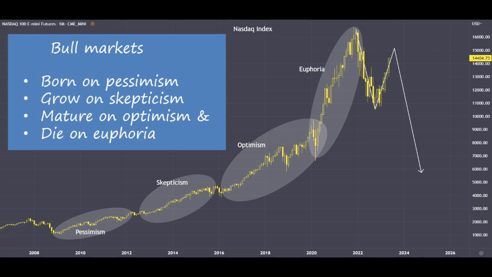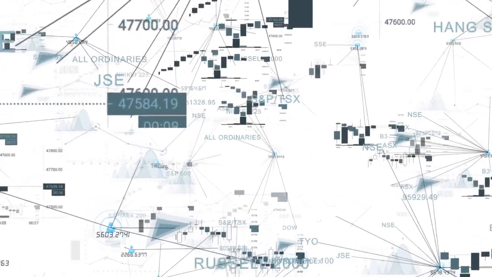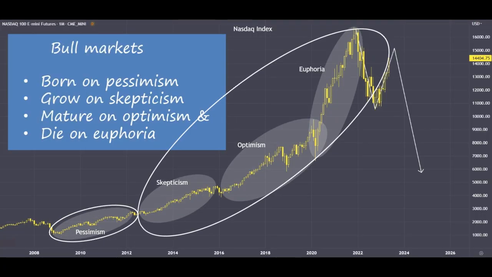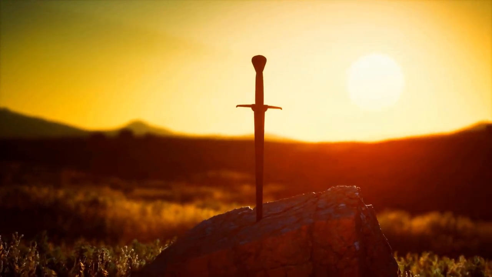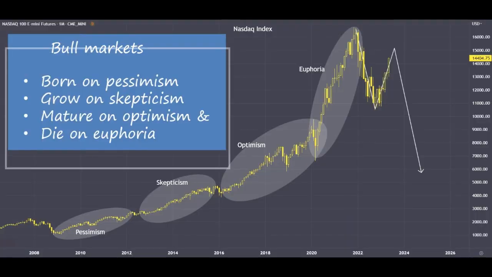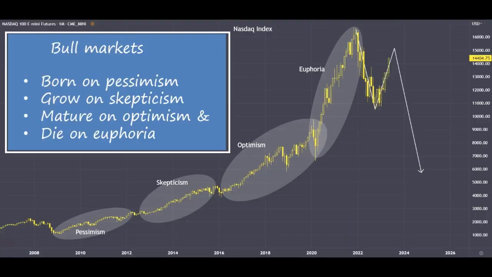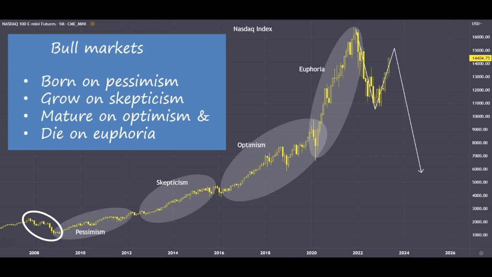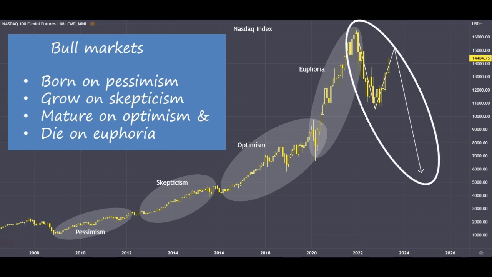In our last tutorial, we dived deep into the fascinating life cycle of a bull market, exploring its journey from its birth to its eventual demise. We even touched upon the insightful words of legendary investor John Templeton, who famously stated, "Bull markets are born of pessimism, grown on skepticism, matured on optimism, and die on euphoria." And guess what? We witnessed all the four stages since the turbulent crisis of 2007 and 2008, and what is about to unfold in the coming months or maybe years to come.